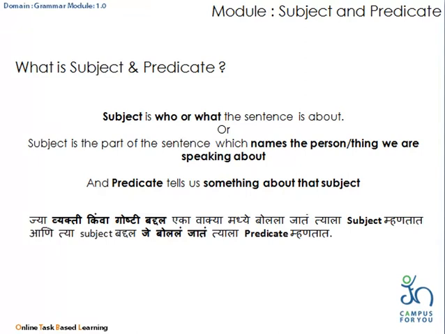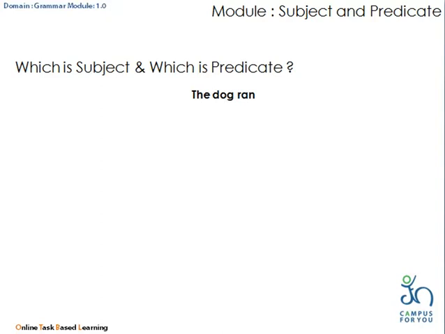Let us take an example. The dog ran. In this sentence, the dog is the subject and ran is the predicate. Because the dog is the subject because the sentence is telling something about the dog. And the word ran is telling more about the subject.